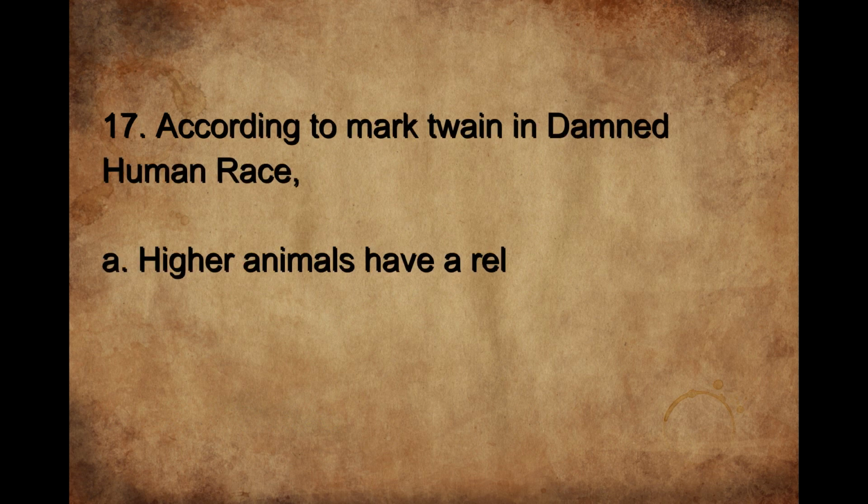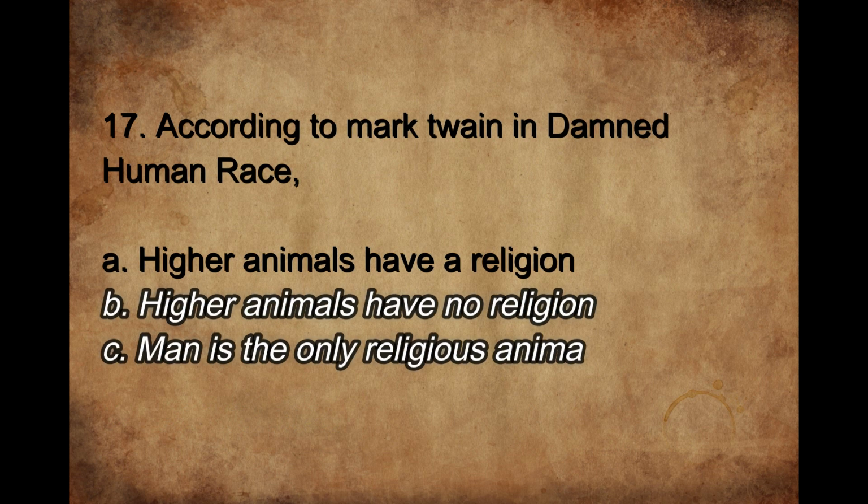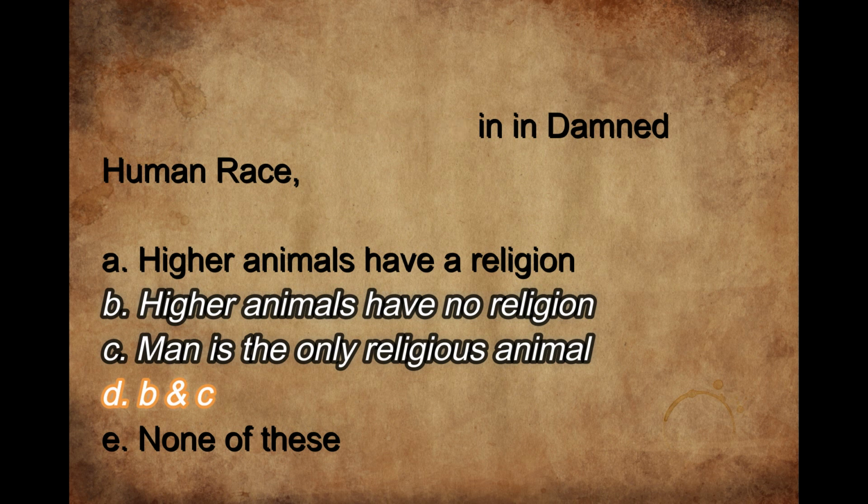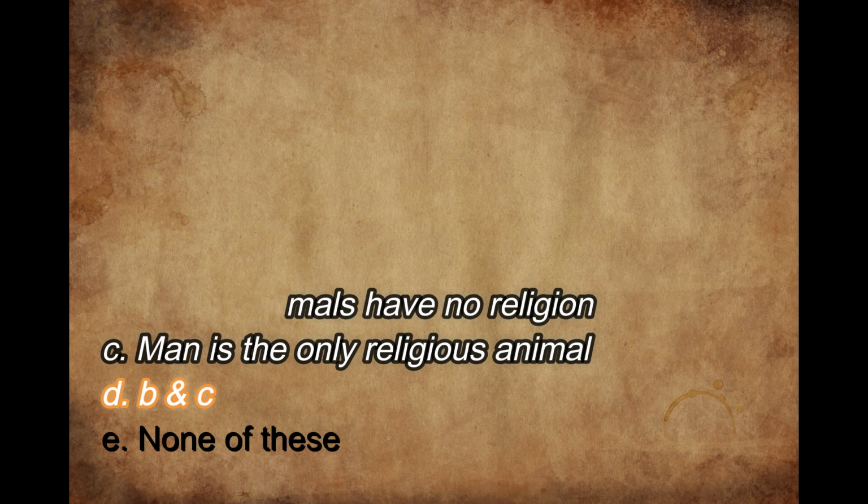According to Mark Twain, in The Damned Human Race, what are the right options? Here the two statements that are right are B and C. That is, higher animals have no religion, and man is the only religious animal. It is a writer's opinion.